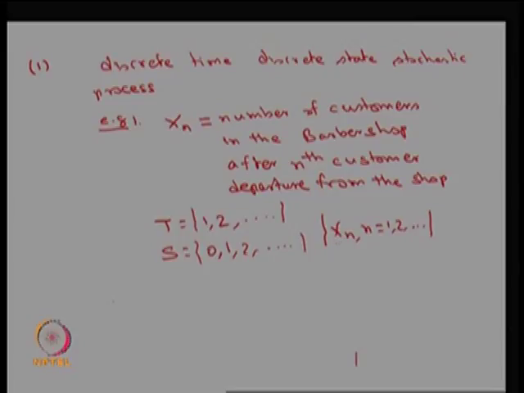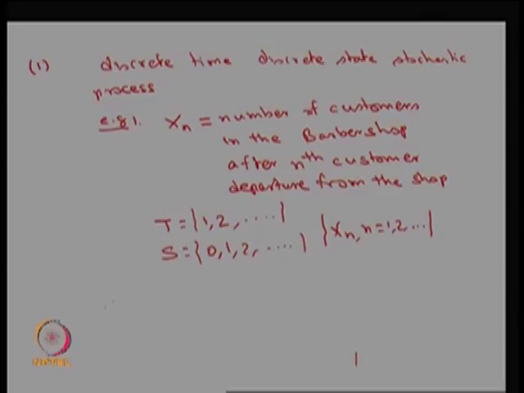Therefore, this collection of random variables over n is going to be discrete time, discrete state. You can create it with the help of case 1, by making for fixed n a random variable, then you make a collection of random variables. So, we can create this stochastic process by using case 1 or approach 1, which is the easier one.